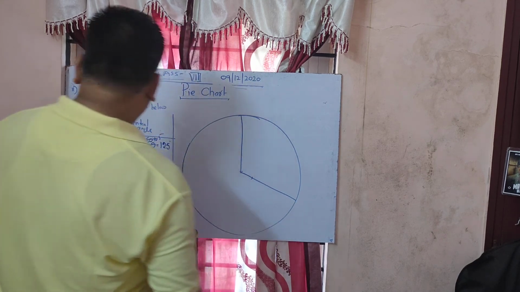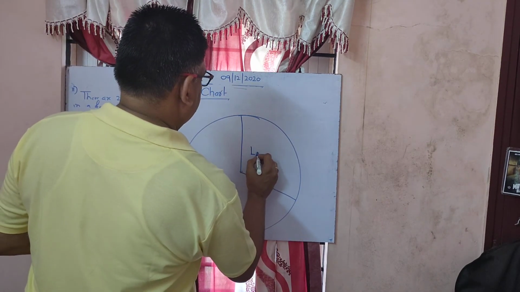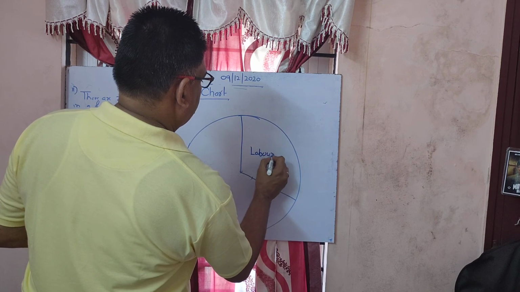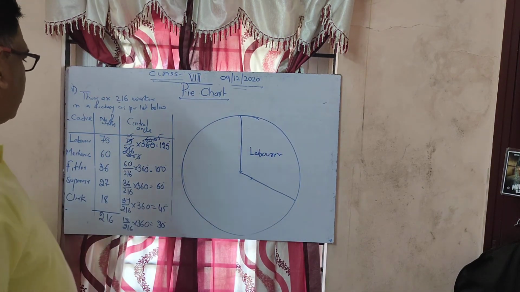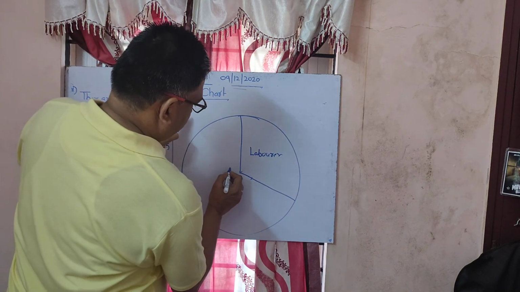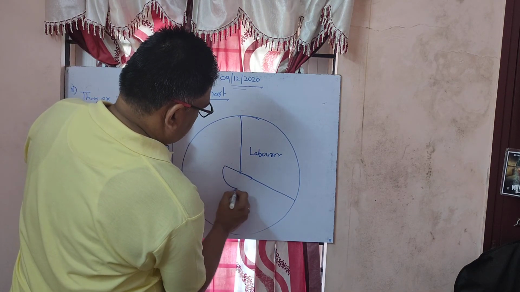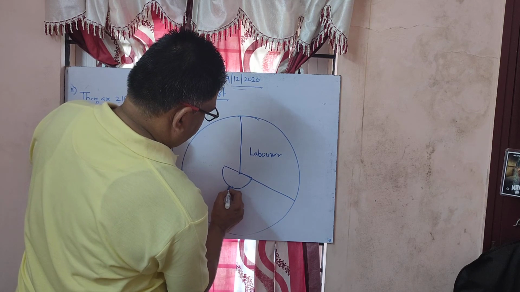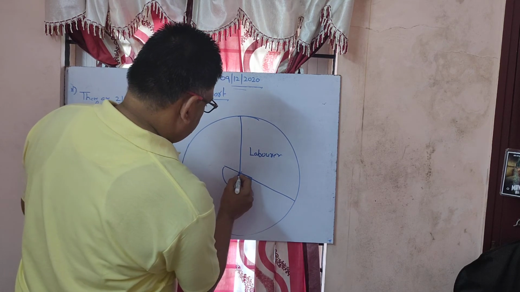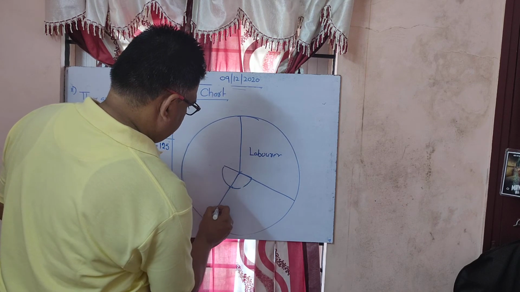So what is this? This is laborer. Next one is what? 100 degrees. So again you have to keep your protractor like here. This will be 90 degrees, 100 will be here almost. So just draw a line here.